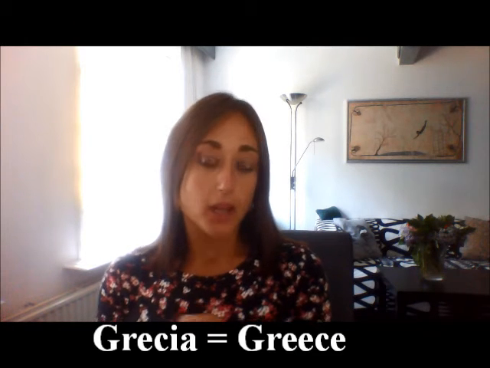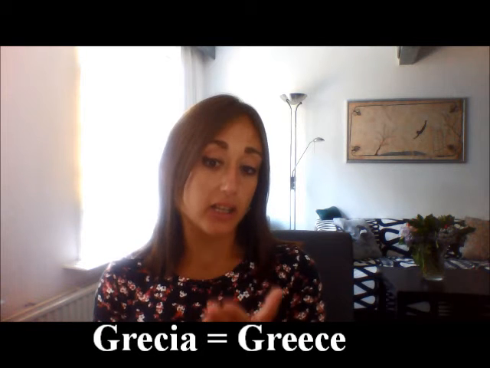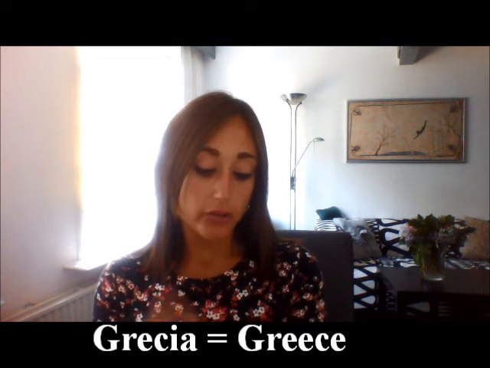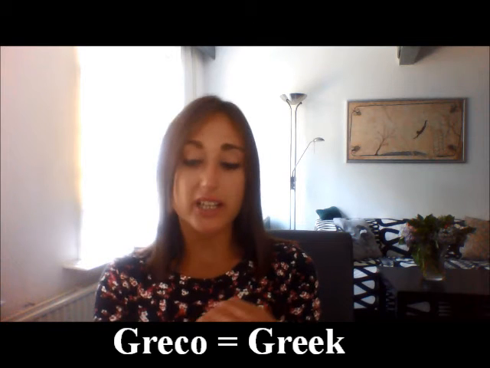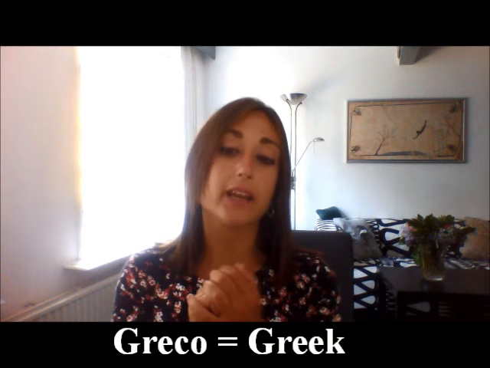The last two ways in which you can make a nationality, so the last two kinds of desinents that you can add, is basically just an O. So this happens, for example, when you want to say Greek. Now, Greece in Italian is Grecia, and if you want to make the nationality, so the adjective out of the land, what you say is Greco. So actually the last two vowels go away in this case, and Grecia becomes Greco.